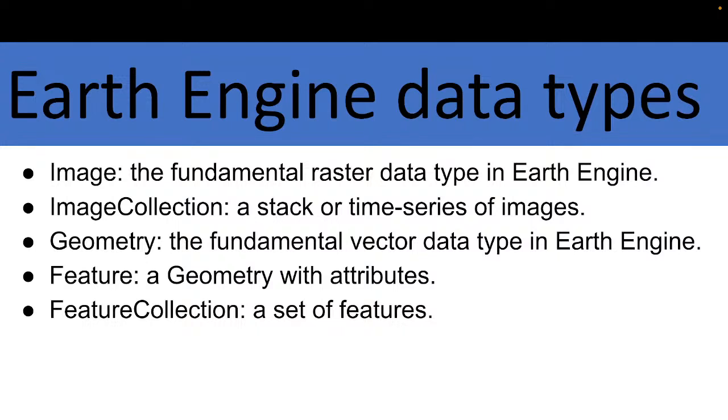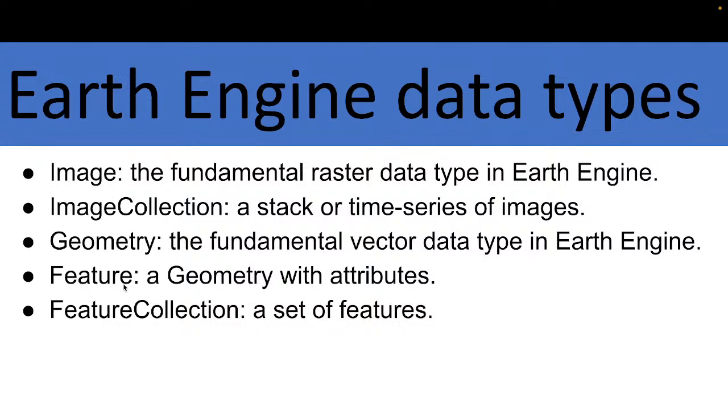So it's a time series of images, called an image collection. Image collection is another data type in Earth Engine. Then geometry is mainly the fundamental vector data type in Earth Engine, for example a point, line or polygon. So it's another kind of data type in Earth Engine.